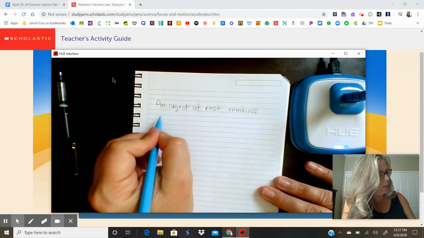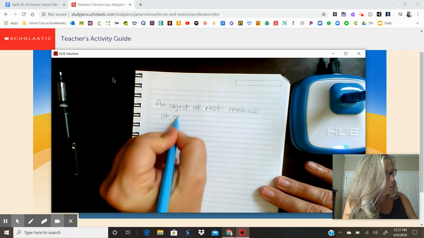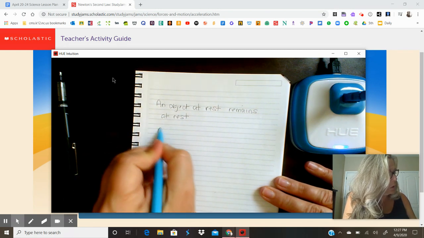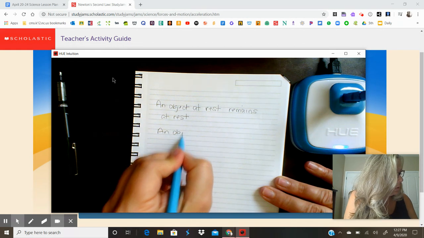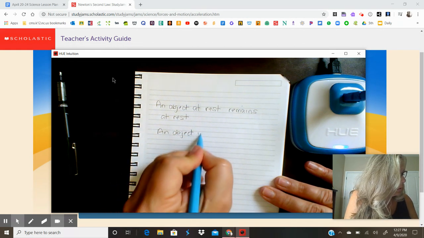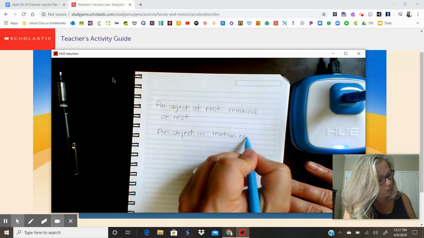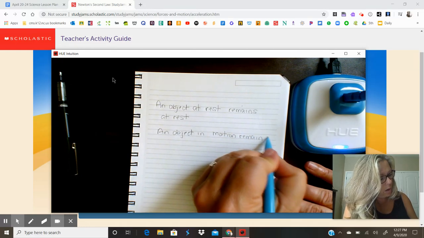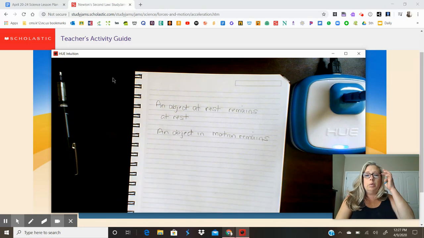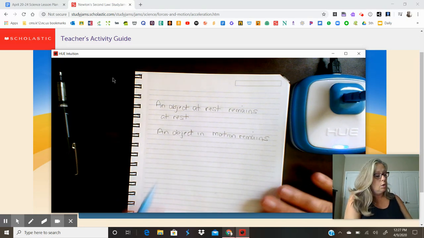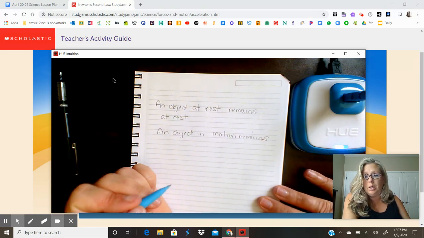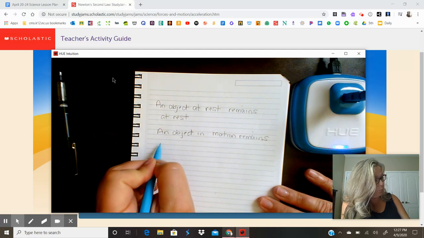It remains at rest. And an object in motion remains in motion, meaning that objects, once they're started or once they're stopped, they like to keep doing what they're doing. They don't want to change what they're doing.